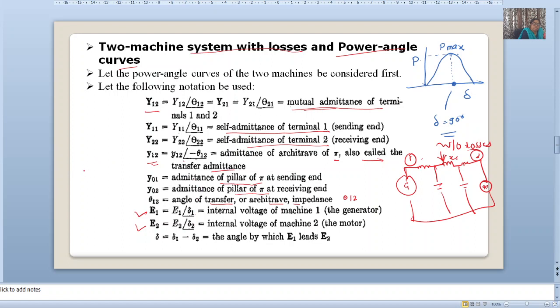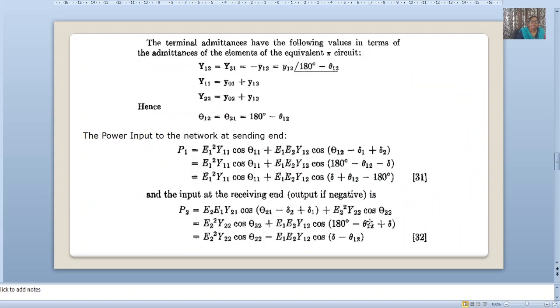Now, while starting this lecture, we know the steady state stability limit of a system consisting of losses has two facts. First, the sending end power is greater than the receiving end power, and it occurs at different angular separation. Second, it depends on the relative inertia of the machines. So this is at del 1 and this is at del 2, and the final angle is del 1 minus del 2. Why is it del 1 minus del 2? Because E1 leads E2, the angle by which E1 leads E2, so it will be del 1 minus del 2.